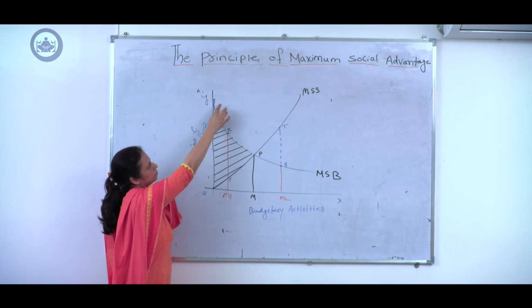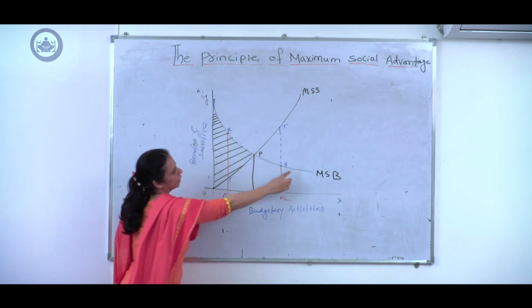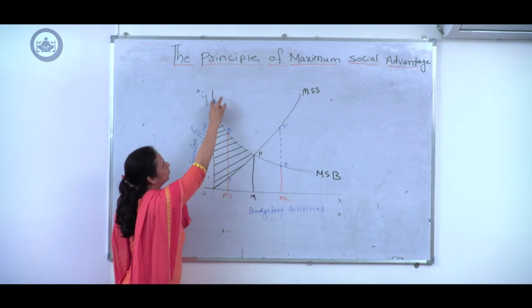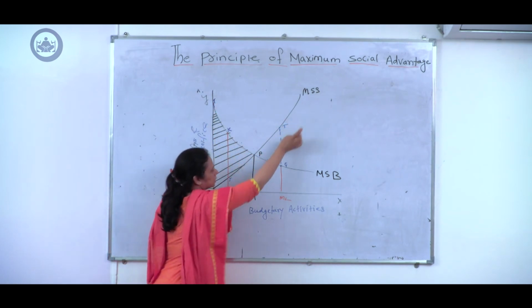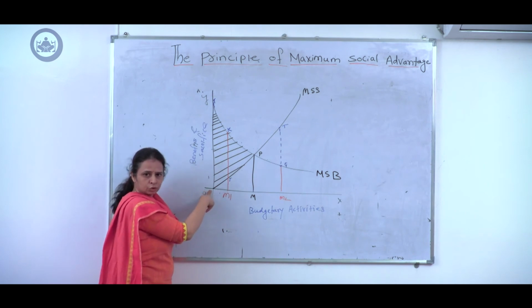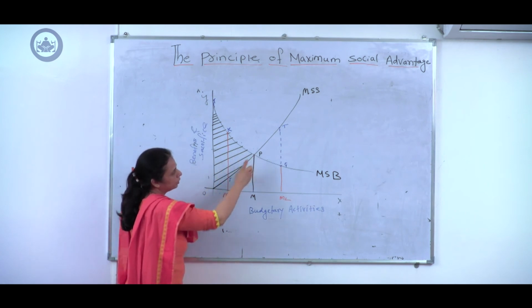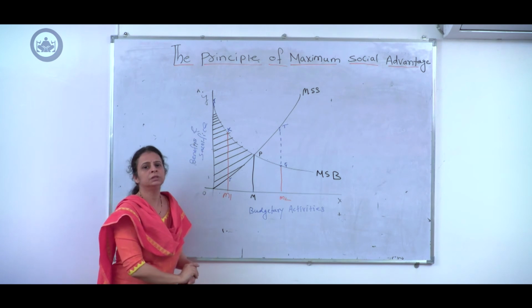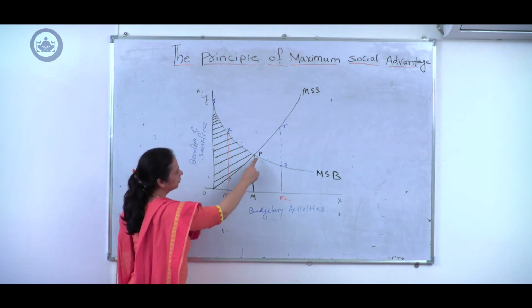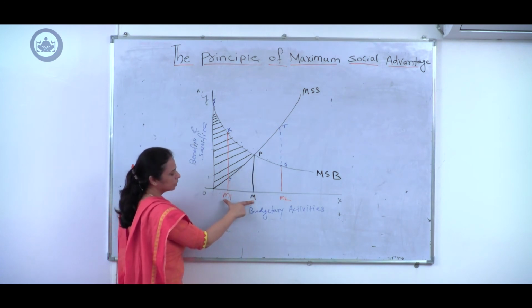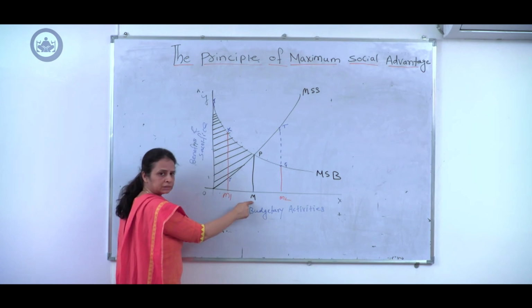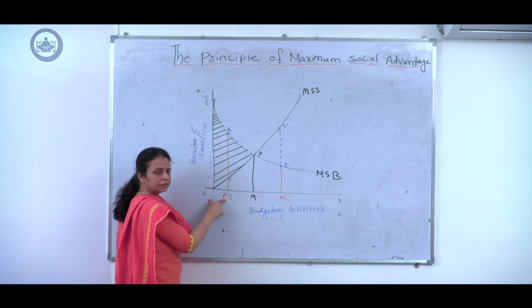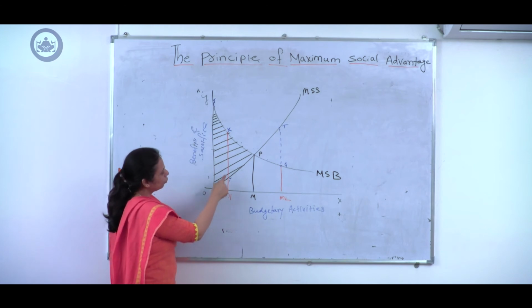OPT. This is because the curve of marginal social benefit starts from the y-axis from point T, and the curve MSS starts from 0. Now at this particular point, the social advantage is maximum, and suppose that the government spends less, or government budgetary activity is less than OM budgetary activity. For example, if it is OM1, then look what happens.